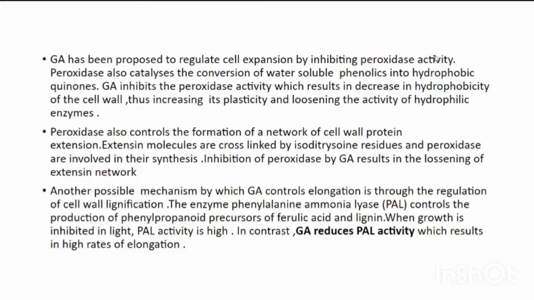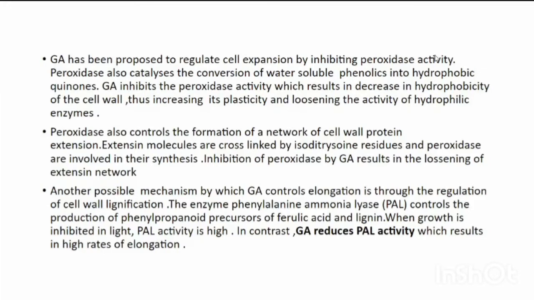Peroxidase also controls the formation of a network of cell wall protein extensin. Extensin molecules are cross-linked by isodityrosine residues, and peroxidases are involved in this synthesis. Inhibition of peroxidase by GA results in the loosening of the extensin network.